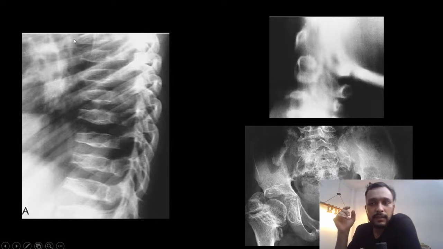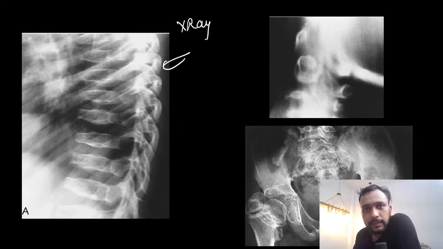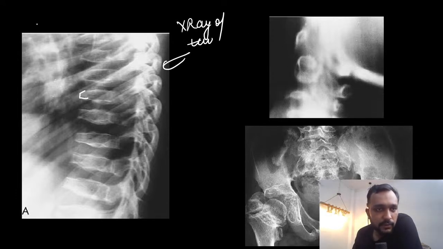So another X-ray of the spine is shown to you. This X-ray of the spine is showing central beaking of the vertebra.